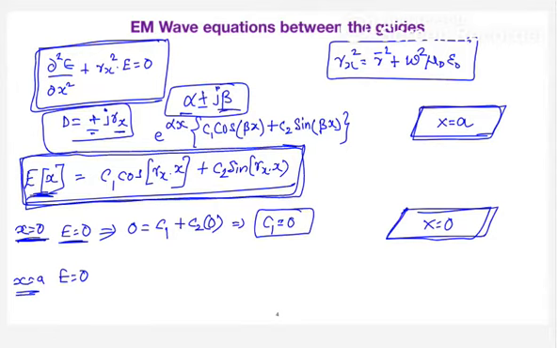And similarly, at x is equal to a, your electric field is 0. Anyhow, C1 is already 0, so using the previous equation you need not worry about that. So what you are going to get next is C2 into sin γx into x.